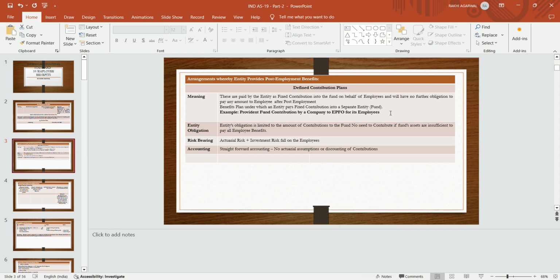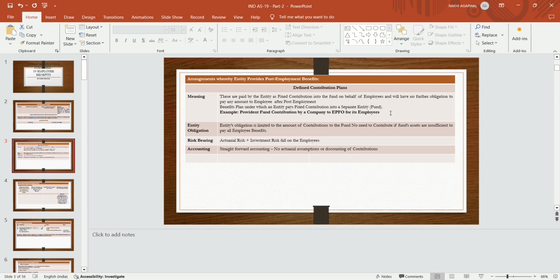Defined contribution plan is that plan given by the entity to its employee, and after that there is no liability of the employer, that he will take care of that. Means after cessation, there is no responsibility of the employer. Once he has contributed that amount to the PF account, the liability of the employer is over. There is no such liability of the employer to take care of that amount after a retirement or after the service is over by the employee.